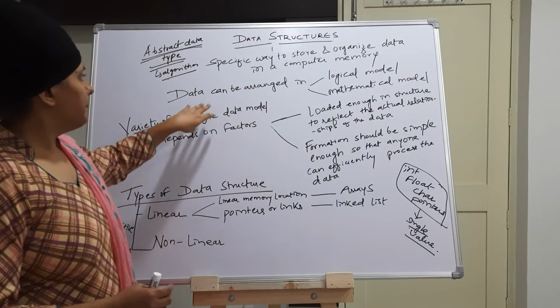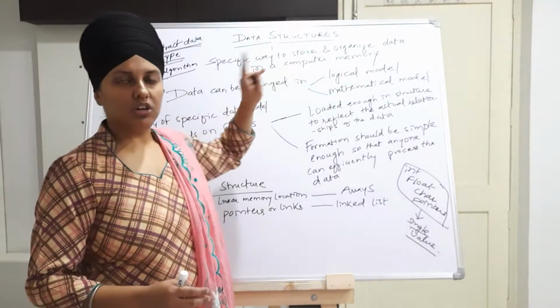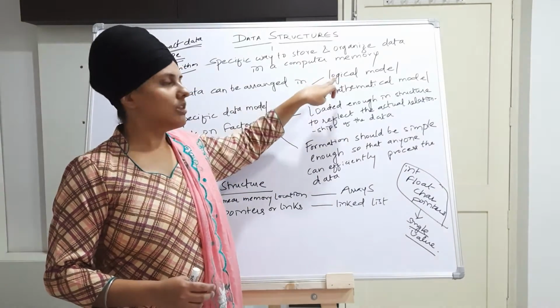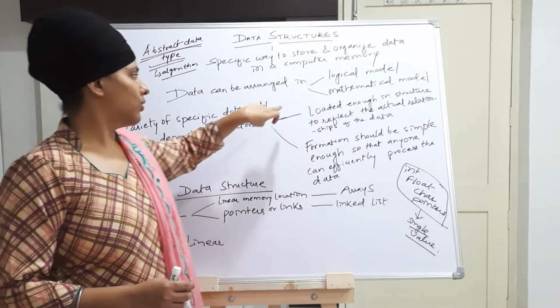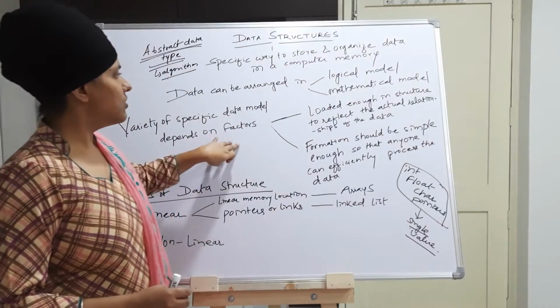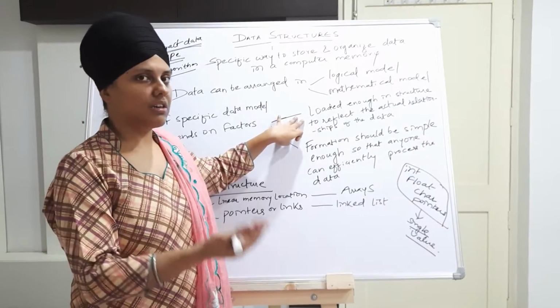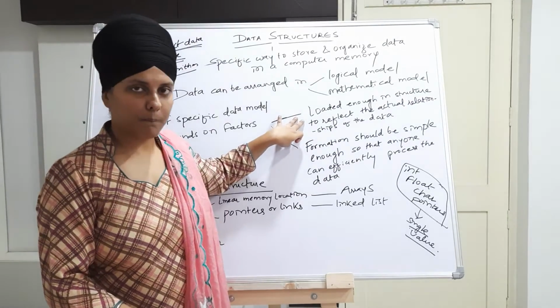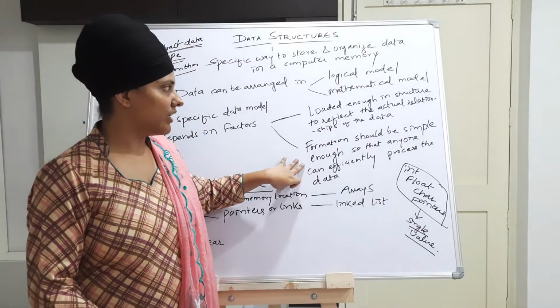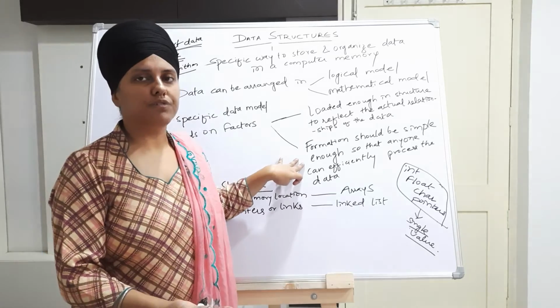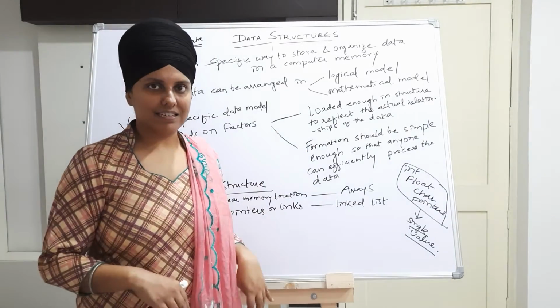The data is arranged in basically two models, logical or mathematical models, and that depends on specific factors, that is, it should represent the real world data properly. Then the next one is it should be simple enough so that we can easily access it.